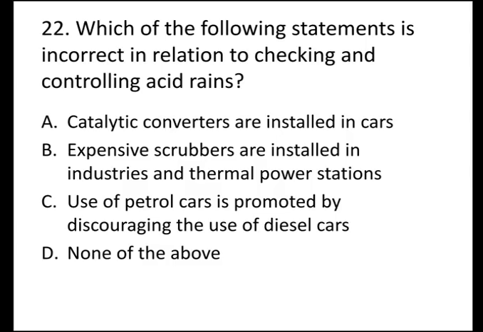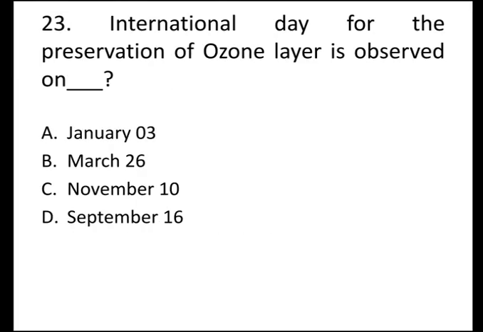The next question is, which of the following statements is incorrect in relation to checking and controlling acid rains? And the options are A, catalytic converters are installed in cars, B, expensive scrubbers are installed in industries and thermal power stations, C, use of petrol cars is promoted by discouraging the use of diesel cars, and D, none of the above.